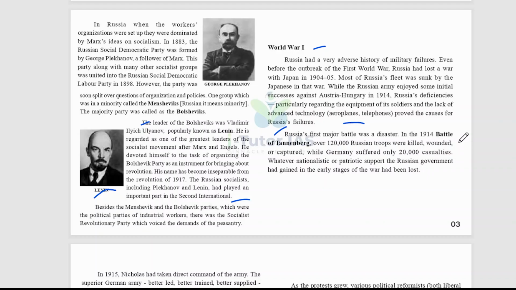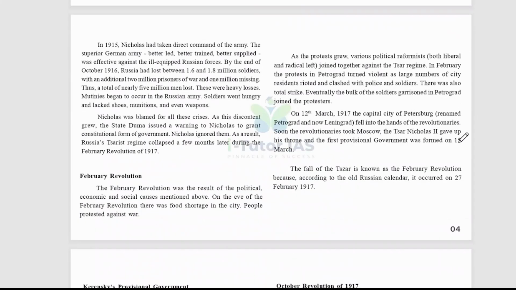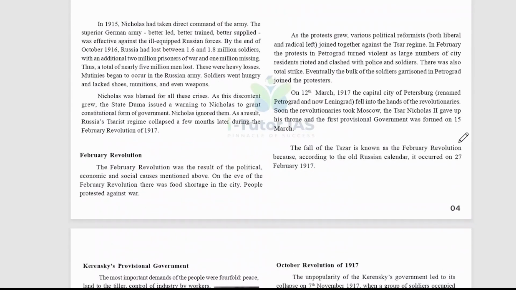Whatever nationalist or patriotic support the Russian government had gained in the early stages of the war had been lost. In 1915, Nicholas had taken direct command of the army, and the superior German army, better led, better trained, and better supplied, was effective against the ill-equipped Russian forces. By the end of October 1916, Russia had lost between 1.6 and 1.8 million soldiers, with an additional 2 million prisoners of war and 1 million missing, and thus a total of nearly 5 million men lost.